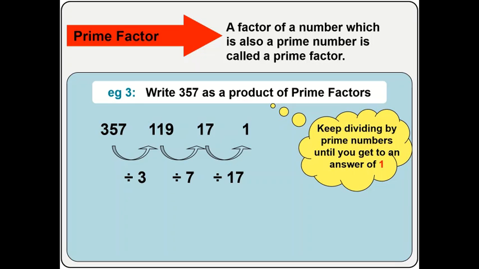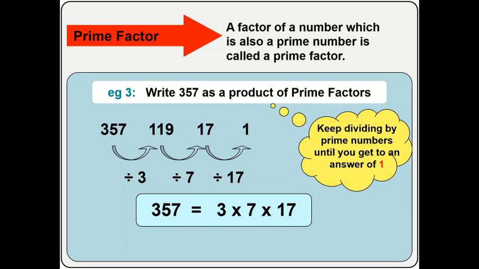Okay, and so when you write down the answer, you have 3 times 7 times 17. I hope you get that.